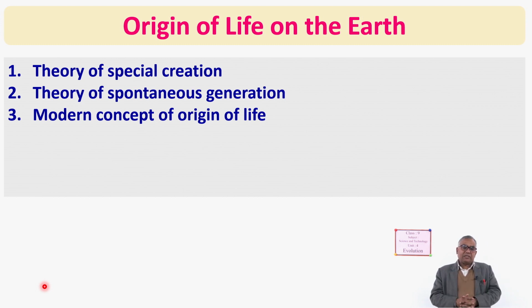So at first we discuss the theory of special creation. Name is special creation. In fact, this theory is based on different theology. Theology, you know that it is the holy books of different religions. Like for Hindus, there is Puran, and then Vedas and Puran. And then for Muslims, there is Quran. For Christians, there is what? Bible.